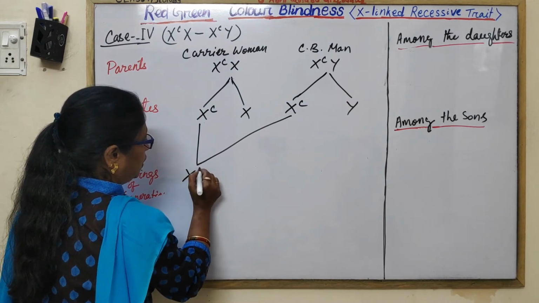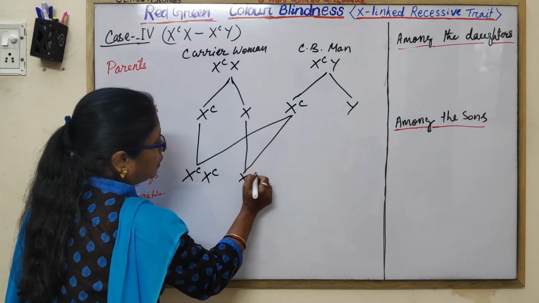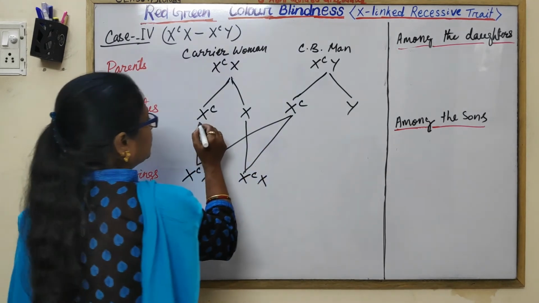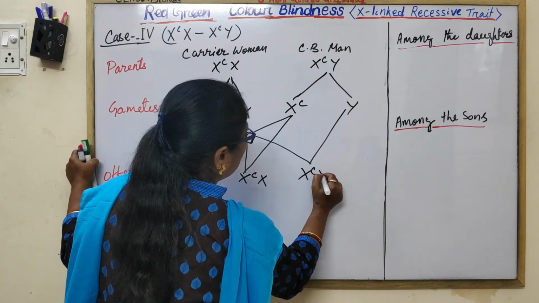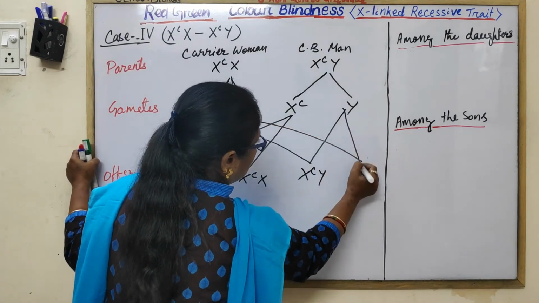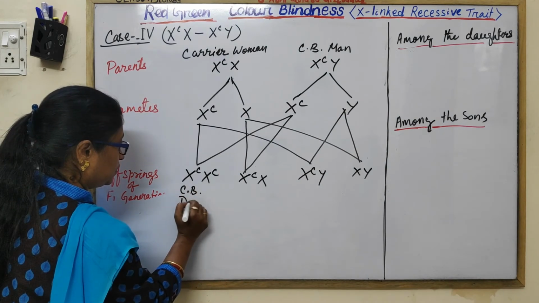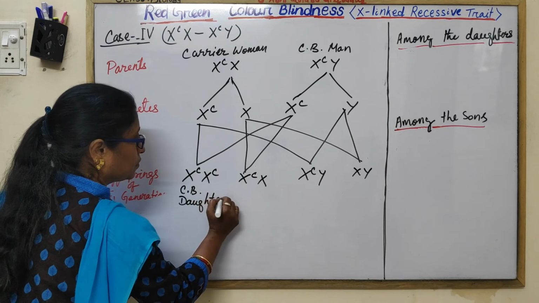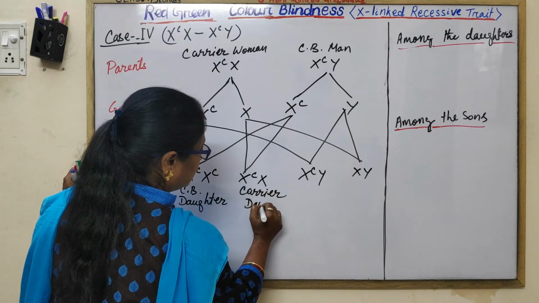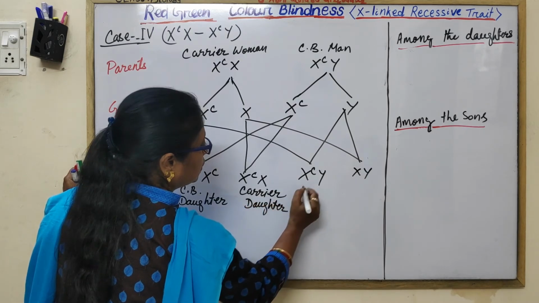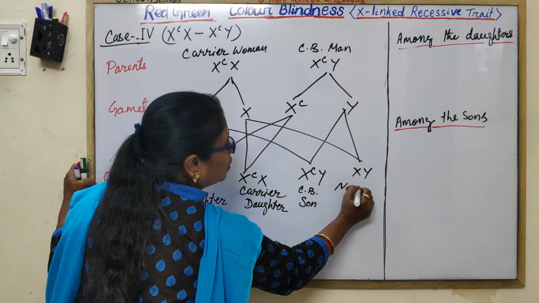Now, XCXC, XCX, XCY, XY. Here is the colorblind daughter. Carrier daughter. Colorblind son. Normal son.